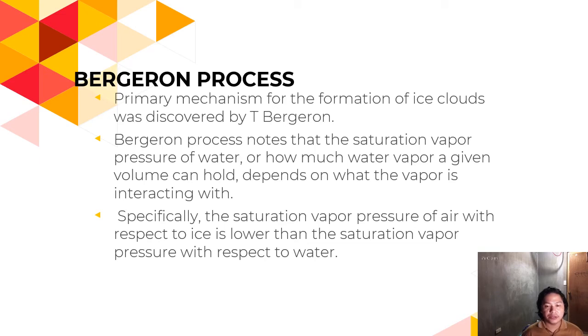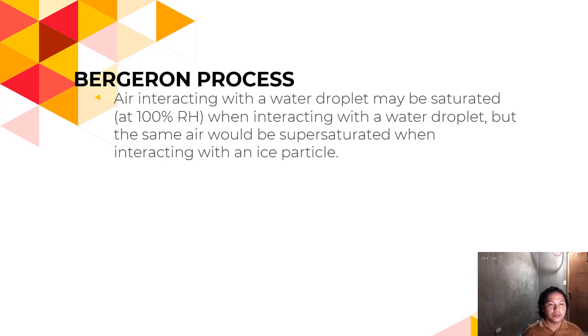Specifically, the saturation vapor pressure of air with respect to ice is lower than the saturation vapor pressure with respect to water. Air may be saturated at 100% when interacting with a water droplet, but the same air would be supersaturated when interacting with ice.